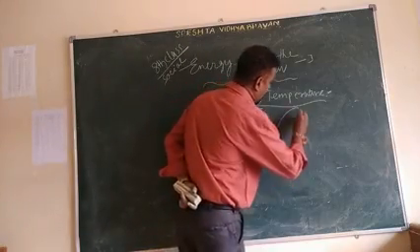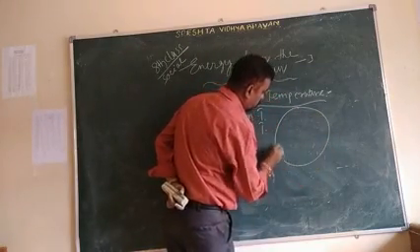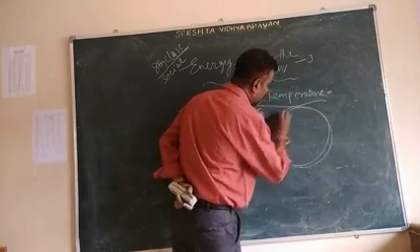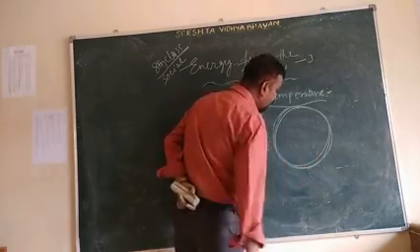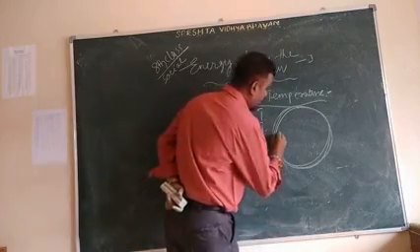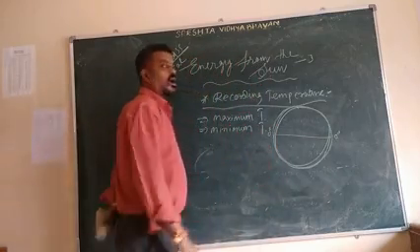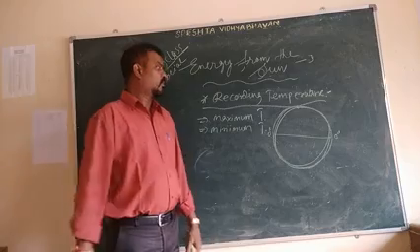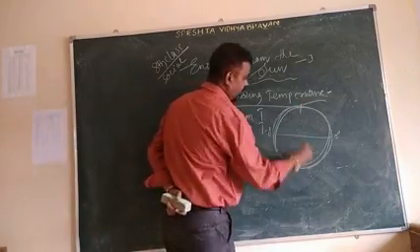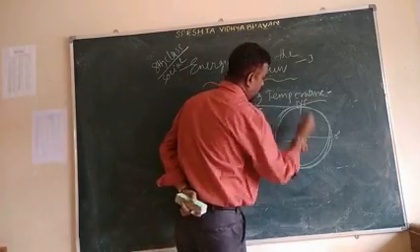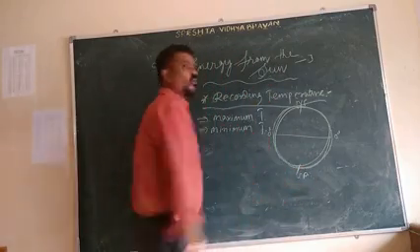Our earth looks round, and on this earth there are so many countries. The middle line of the globe is called 0 degree latitude or the equator, and these are the polar regions, North Pole and South Pole.